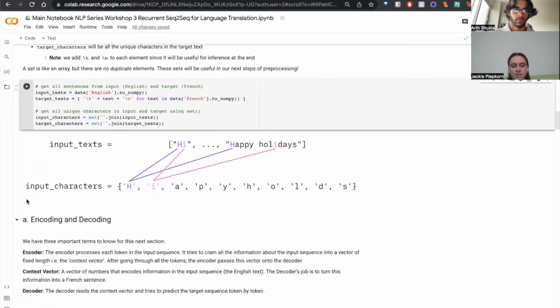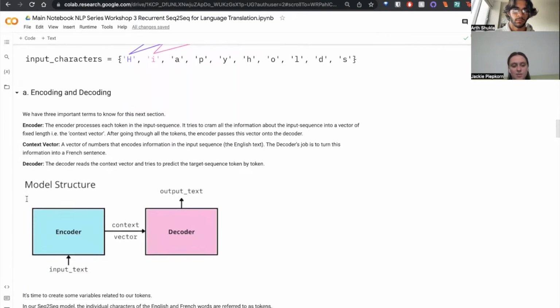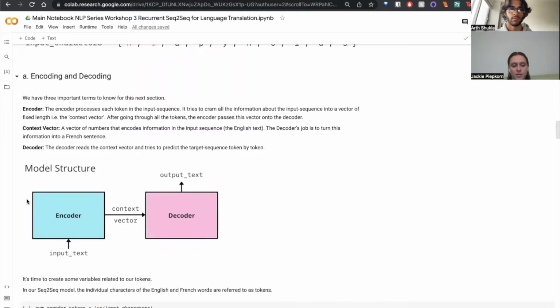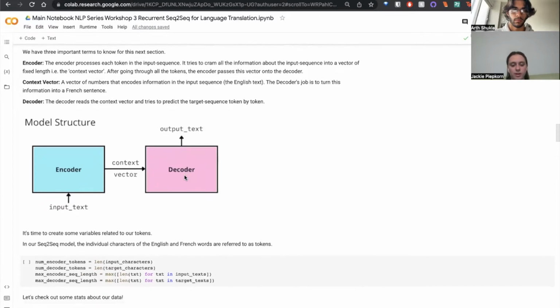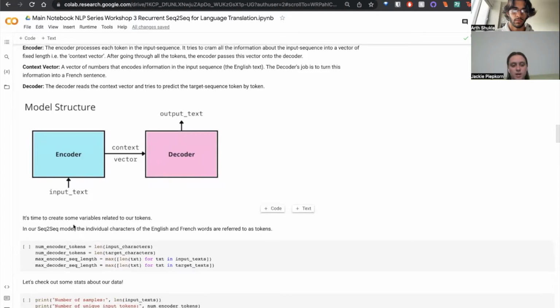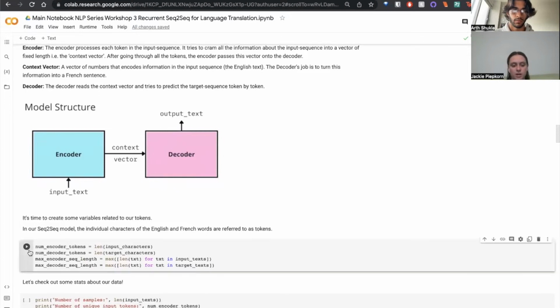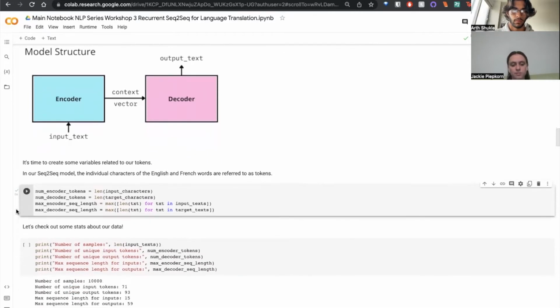So let's move on to encoding and decoding now. As you can see in the figure, the input text is put into the encoder. The encoder puts this input text into a context vector, which it passes to the decoder, and the decoder tries to translate the English into French, which is the output text. So we can create some variables related to these tokens, the length of the input characters and the length of target characters, for example, and then we can see what the longest English sentence is and what the longest French sentence is with those last two variables.